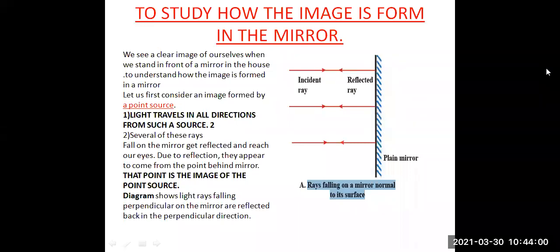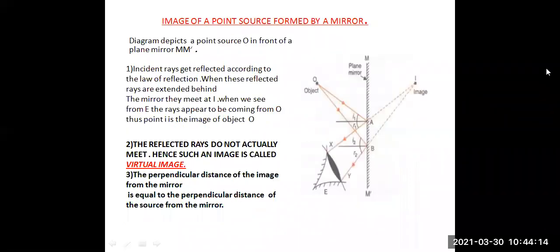Just the formation of the image is to be predicted. This is the easiest ray diagram. And the second ray diagram which we have discusses the formation of a point behind the image.